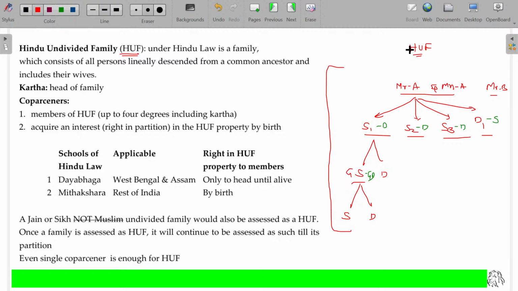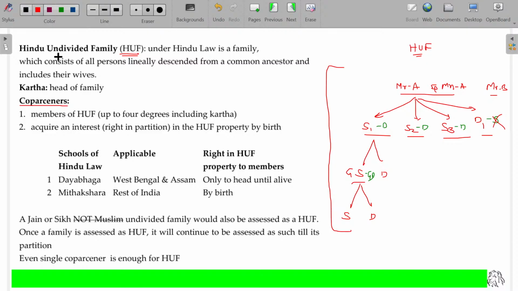In this Hindu undivided family, I marked in red: son, grandson and all will fall under co-parceners. Those in green color represent only members. The difference between co-parceners and members is eligibility to get any share in the family property. While dispersing the family property, co-parceners are eligible for getting a share.